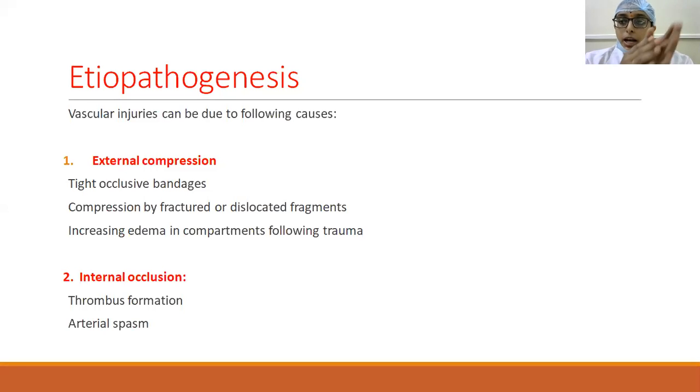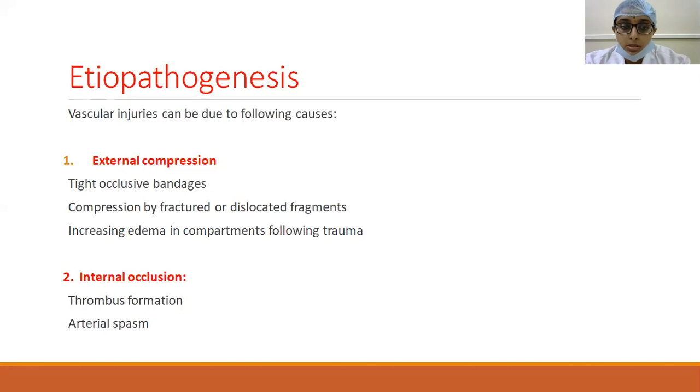Sometimes the fracture fragments, the bone fracture itself, may impinge on the adjacent artery and thereby obstruct the blood flow, causing external compression over the blood vessel. Suppose this is the blood vessel, you can see it here. And then there is a fractured bone impinging on the vessel, thereby occluding the blood vessel externally. One is tight bandages and the second one is compression by fractured or dislocated fragments.